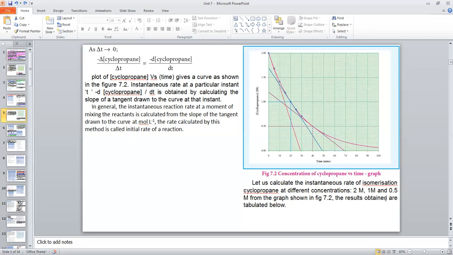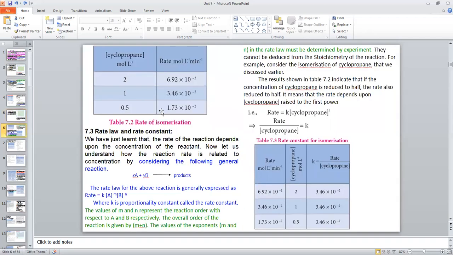The results obtained are tabulated below. Like this, the values we will get from the graph only. From the graph, for the concentration 2 molar, we have to put a tangent. For the tangent, we can find the slope. This is the value of the slope. Similarly, for 1 molar and 0.5 molar concentrations, tangents are drawn, and the slope of each tangent is found. These are the values.